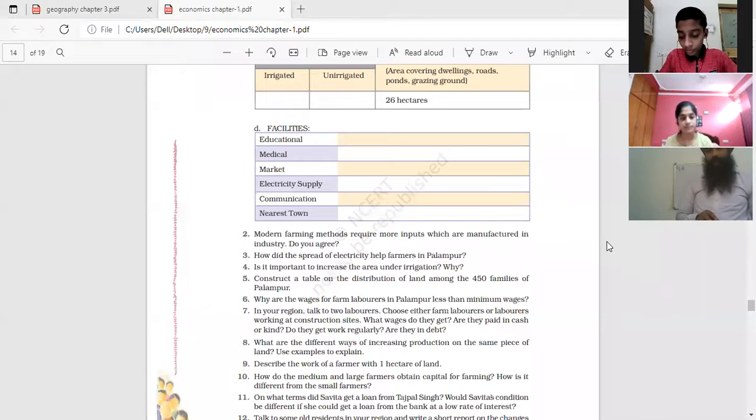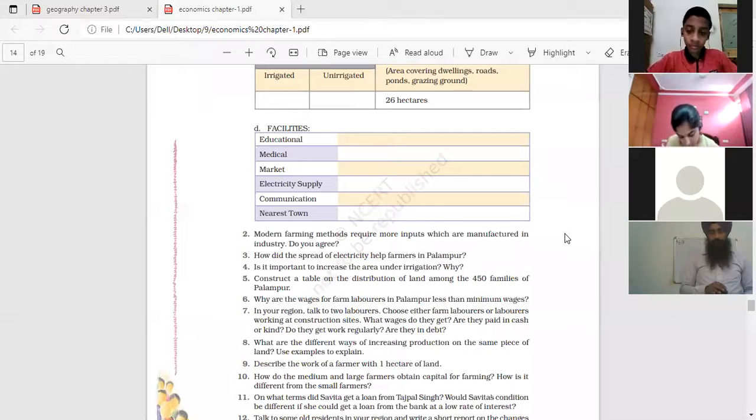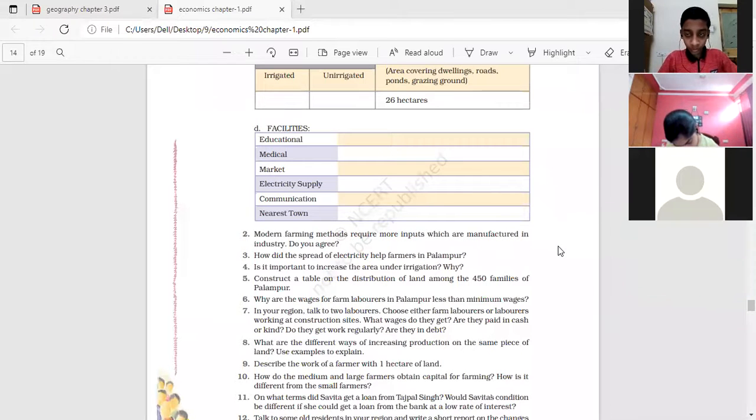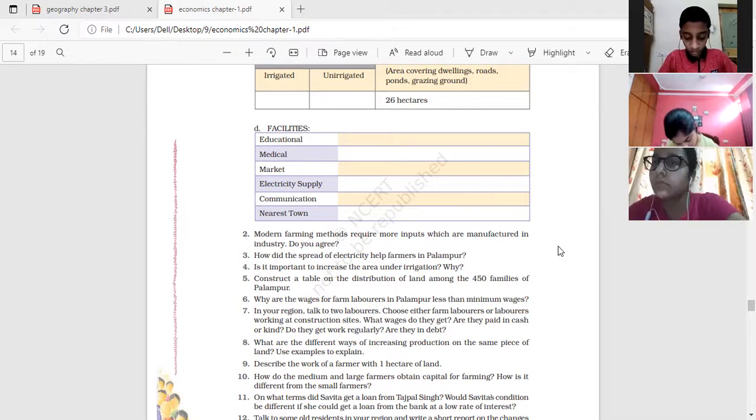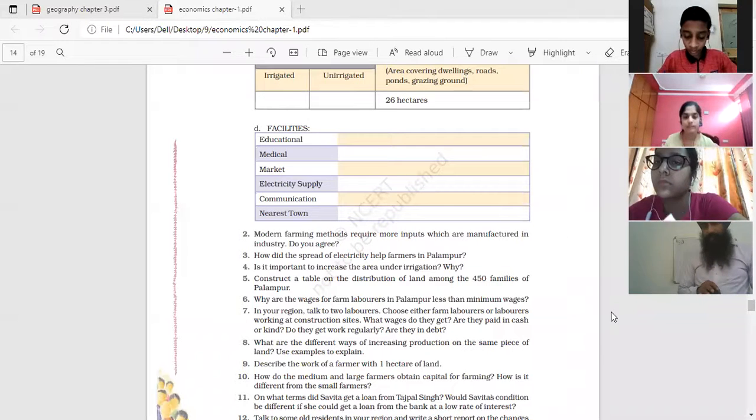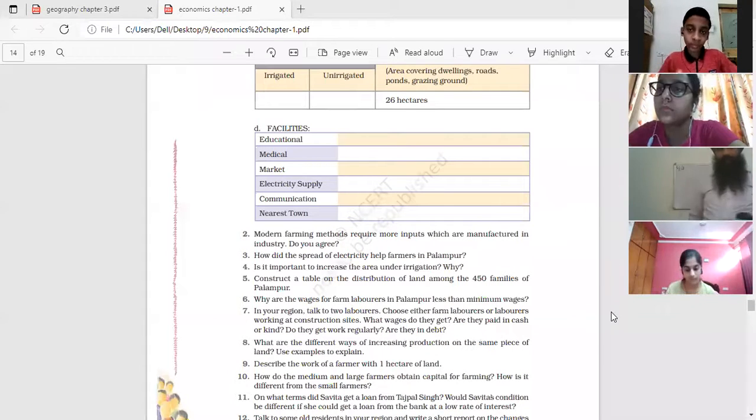Panika, Vanshika, raise your hand. Yes, sir, because there is very heavy competition among the farmers for work in Palampur, so farmers get ready to work for lower wages. Okay, so there is competition among the farmers in Palampur, which has led to low wages paid to laborers. Next one is Dhiren. Yes, Dhiren, what is your point? There are many small farmers in the village, and due to this, they can work at any wage because they have to earn a living for their family.